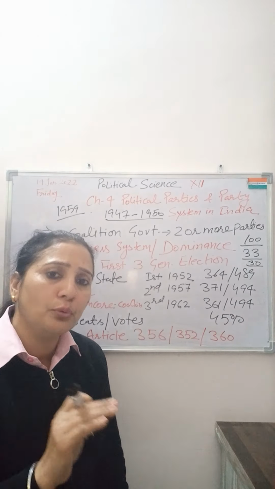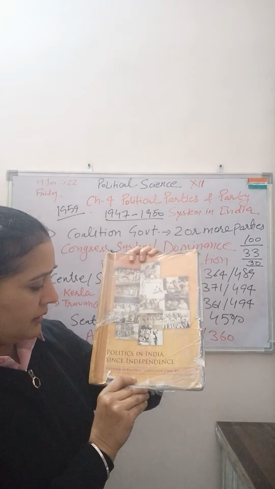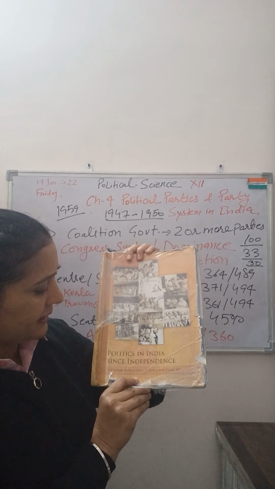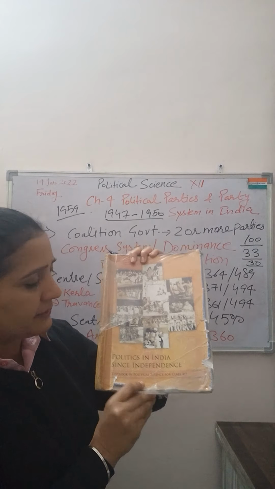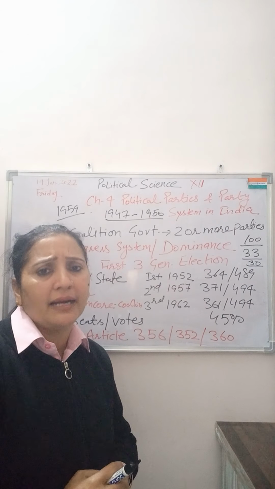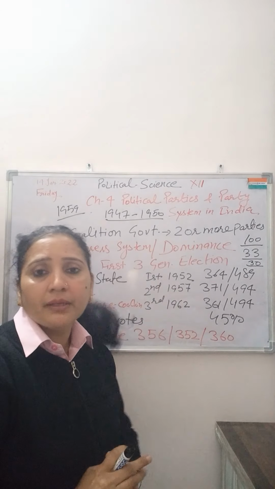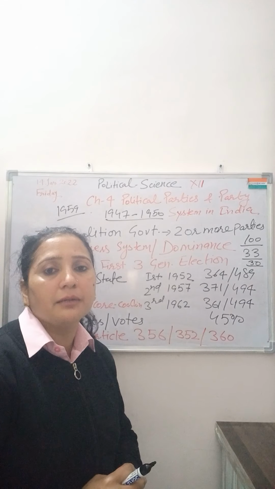Now come to the next topic. In this chapter I told you already, no fixed syllabus is provided by the CBSE, and they have restructured the syllabus. In your books there is a second chapter in the book Politics in India since Independence, its second chapter is Era of One Party Dominance. So some topics are taken from that chapter and they are merged in this chapter, political parties and party system.